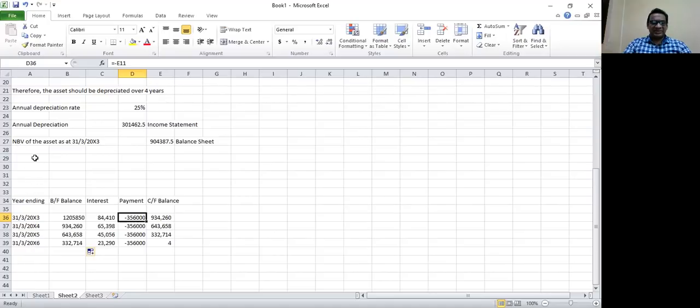So basically, we can say here, the present value, or carried forward value of the lease liability, is 934,260 as at 31st of March 20x3. So this again goes to the balance sheet as a liability.